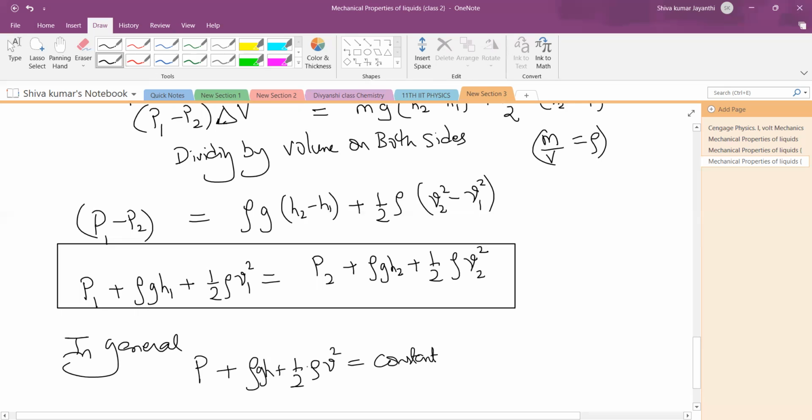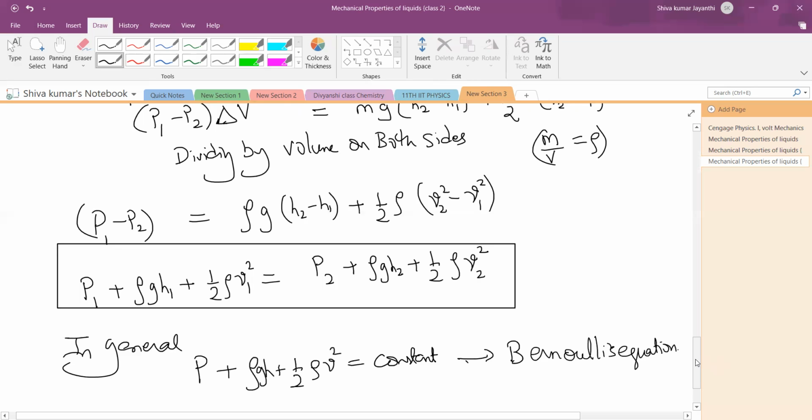Yes, of course, understood that. So this is called as Bernoulli's equation, which is nothing but simply the law of conservation of energy. This is nothing new. It's just simply the law of conservation of energy in a different way.